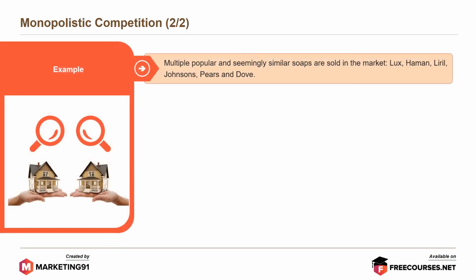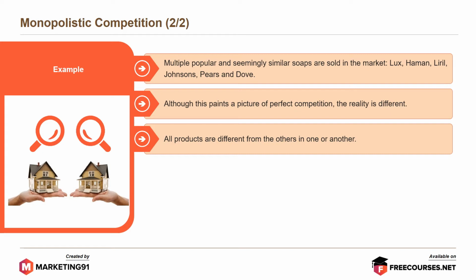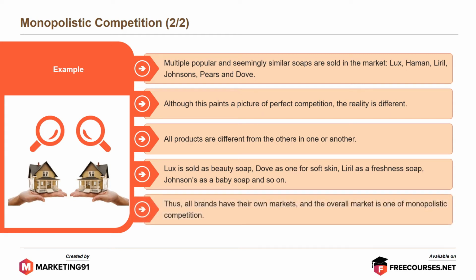Moving on, for an example, multiple popular and seemingly similar soaps are sold in the market like Lux, Hamam, Liril, Johnson, Pears and Dove. Although this paints a picture of perfect competition, the reality is different. All products are different from the others in one way or the other. Lux is sold as a beauty soap, Dove as one for soft skin, Liril as a freshness soap, Johnson as a baby soap, and so on. Thus, all brands have their own markets and the overall market is one of monopolistic competition.